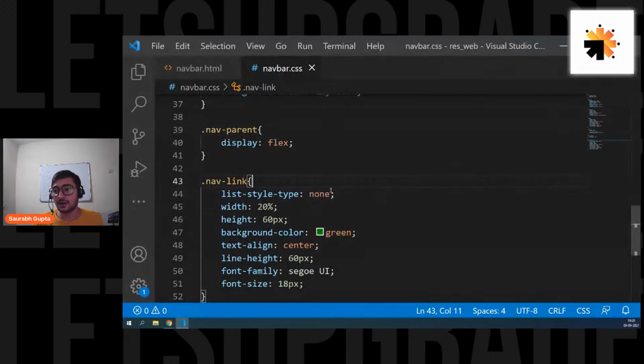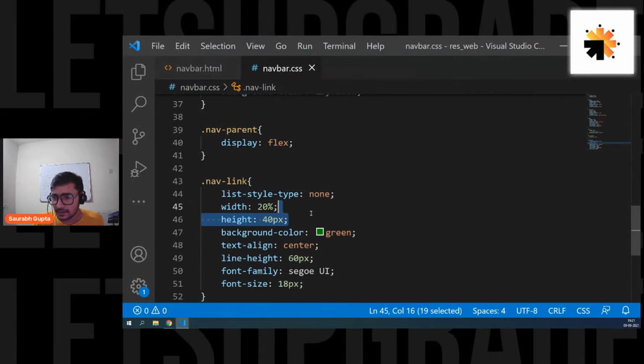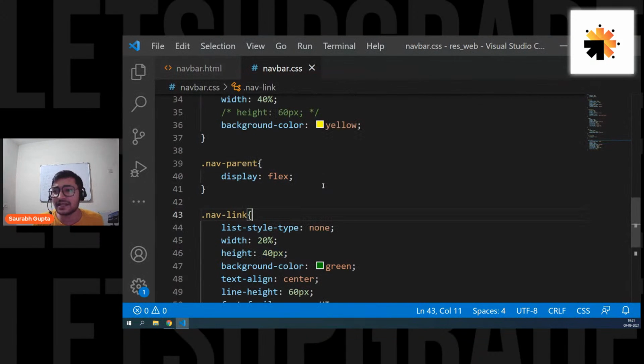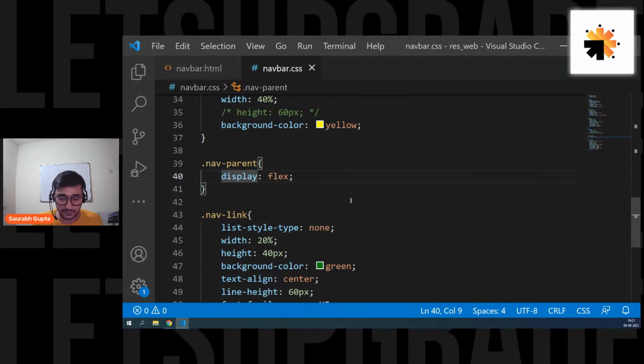Now see, if I decrease the height of the nav link to like 40, okay, it's flexboxing, so it is actually taking full width. Don't worry about it. Yeah, it is actually flexboxing. That's why it's working like that. Let me just remove the flexing for some time.